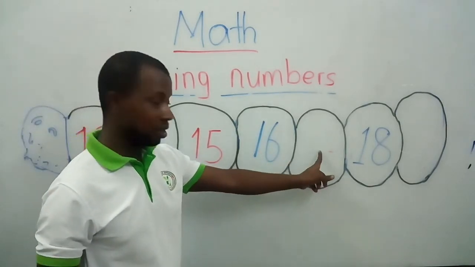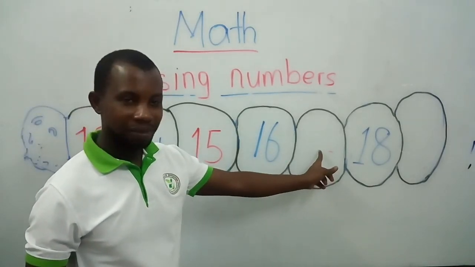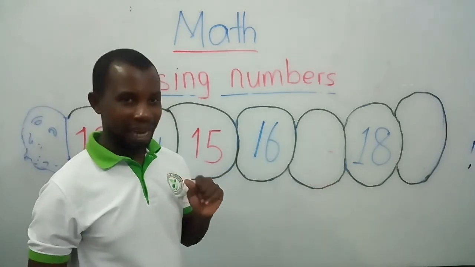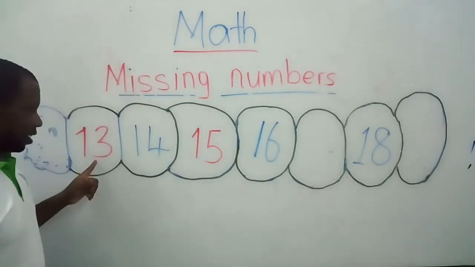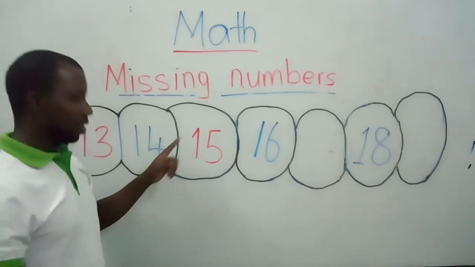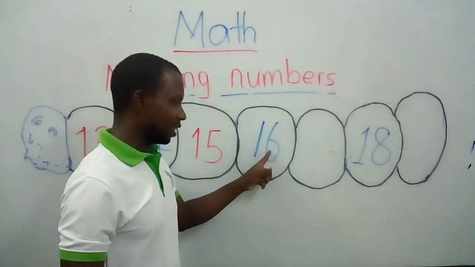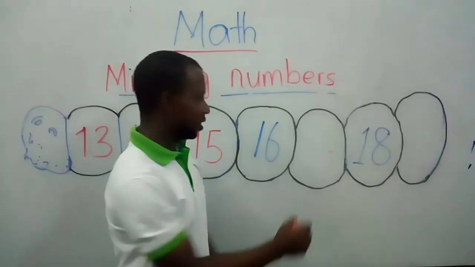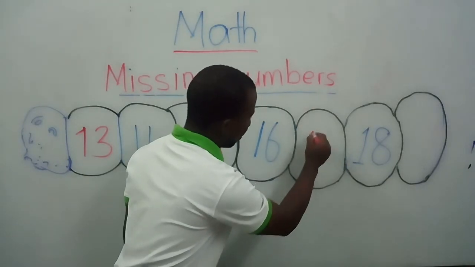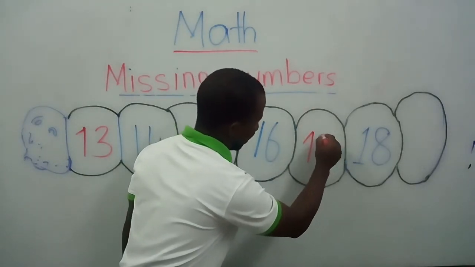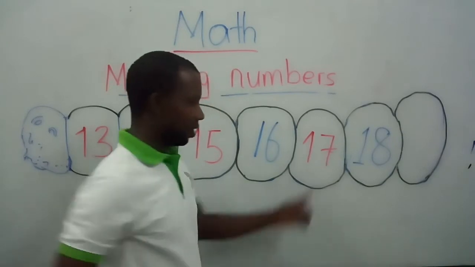What number is supposed to be here? Who can try? Okay, let's count one more time. 13, 14, 15, 16. Very good. 17. So the next number after number 16 is number 17.